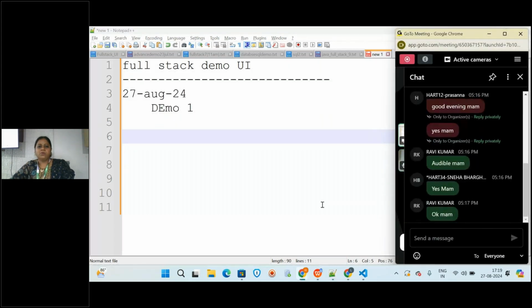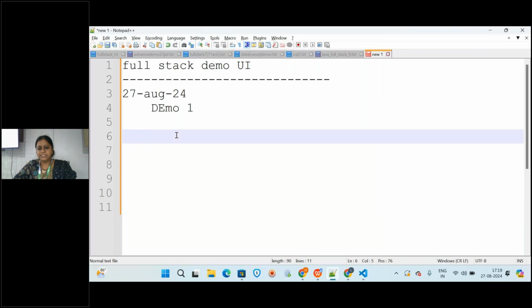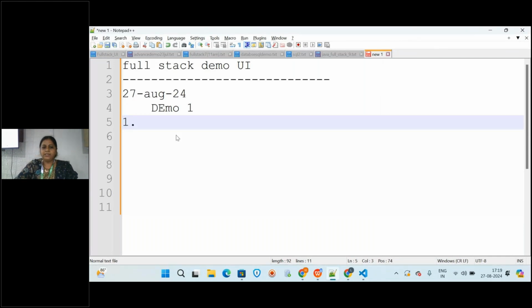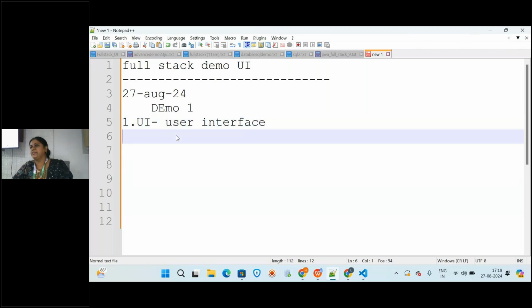Okay, so the modules. First part you will be learning about the UI. UI stands for user interface. What is the main goal of this UI? To develop real time applications.